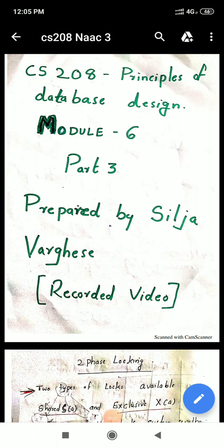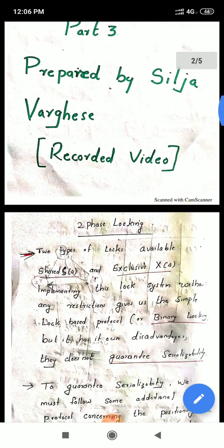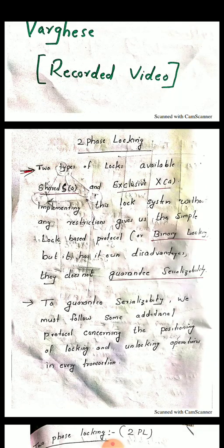Hi all, today we are going to discuss module 6 part 3, in that topic, two-phase locking. Before that, we discussed shared and exclusive locks. These are the two types of lock available, and this locking system without any restriction gives us a simple lock-based protocol or a binary locking, but it has its own disadvantages, mainly that it does not guarantee serializability.